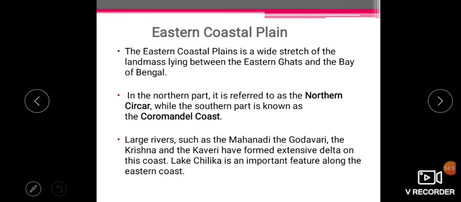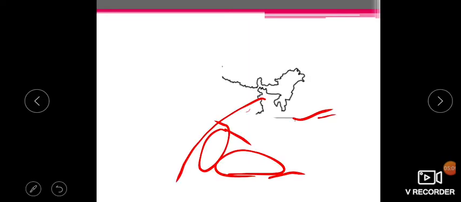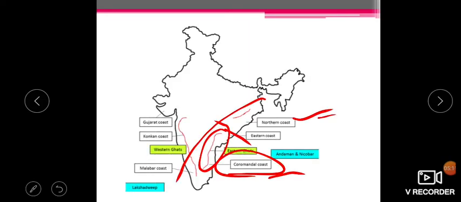Other large rivers are Mahanadi, Krishna, Kaveri and Periyar. We also find lakes, like Chilika lake, the most important lake, which is in Odisha. Chilika lake is a lagoon in Odisha.